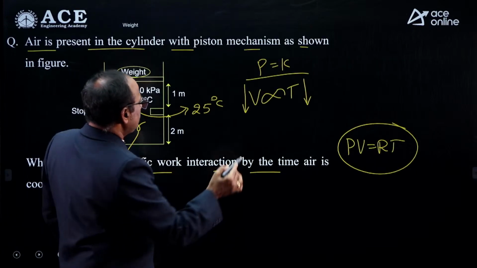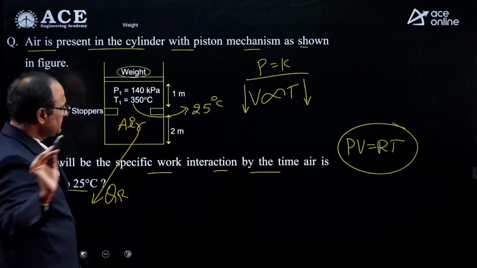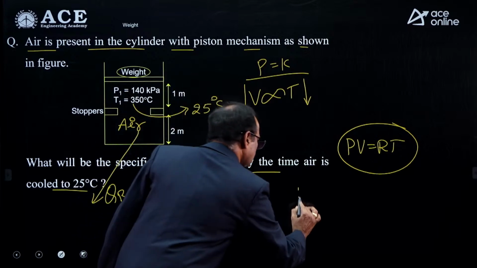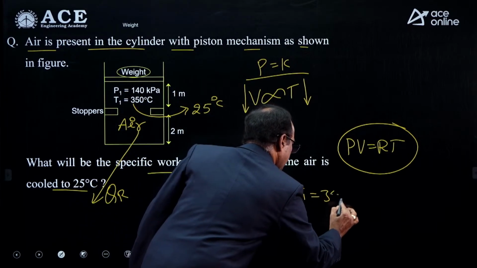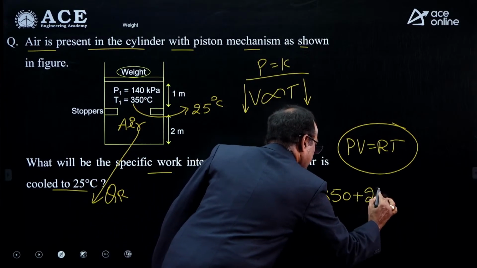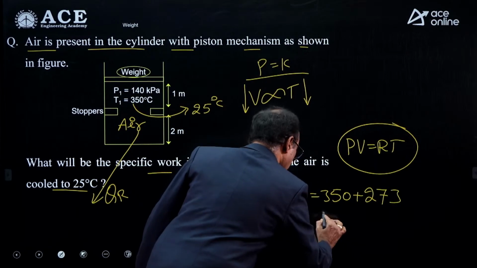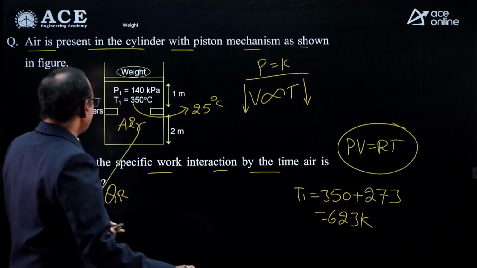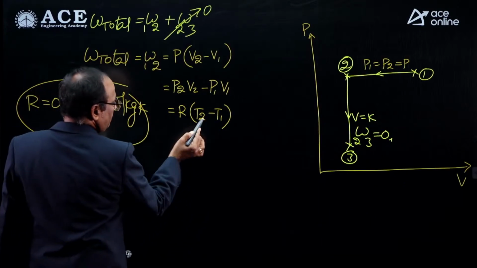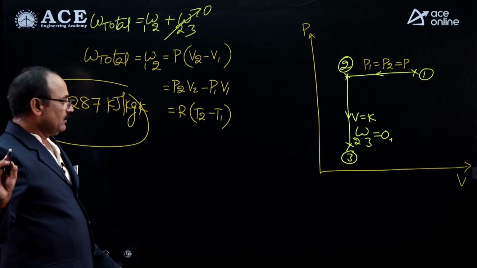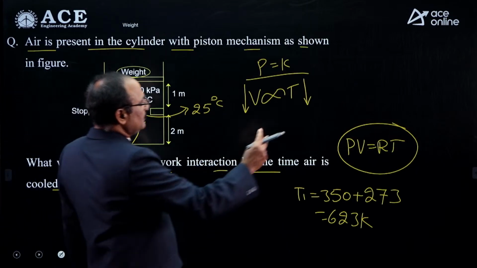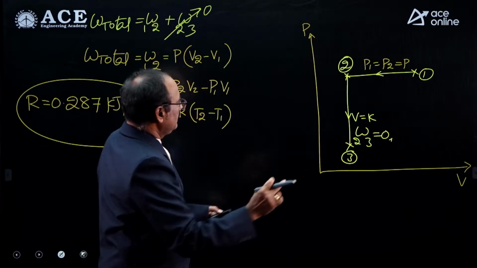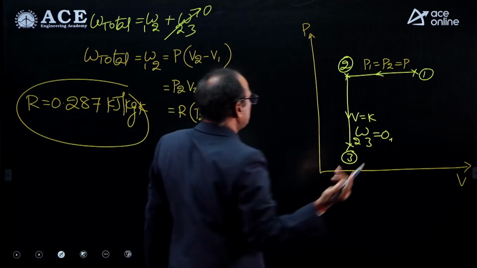T1 is given as 350 degrees centigrade, so T1 equals 350 plus 273, which equals 623 Kelvin. So I know the T1 value and the R value, and T2 is to be found. For finding T2, take the constant pressure process.